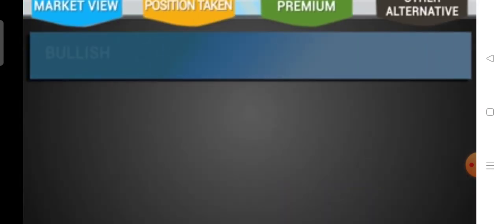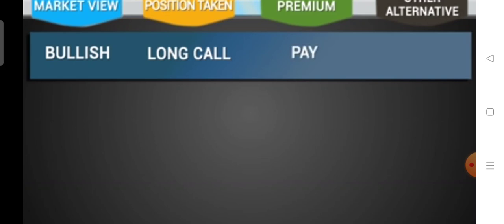So when our market view is bullish, the position which we should take is buy a call or long call, and the premium has to be paid at the time of the contract. The other alternative is to buy futures or buy in the spot market.